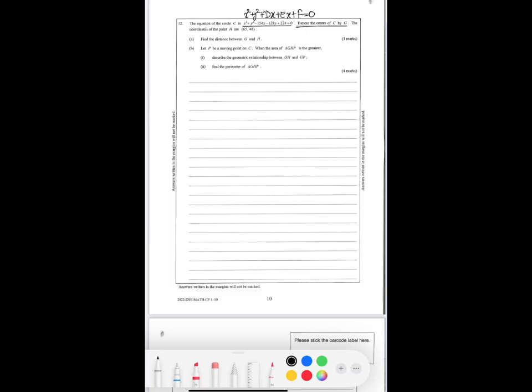Denote the center of the circle by G; the coordinates of H are given. First, let's find the value of G, which is the center. The center G is minus d over 2 and minus e over 2. So minus d over 2 is 154 divided by 2, which is 77, and 128 divided by 2 is 64. So the coordinates for G are 77 and 64.